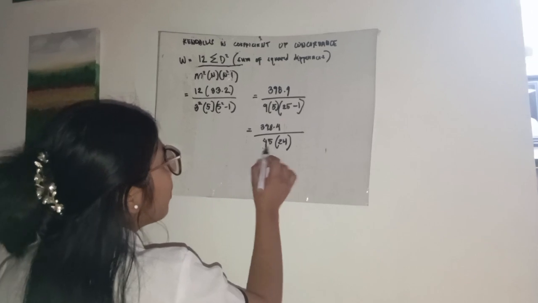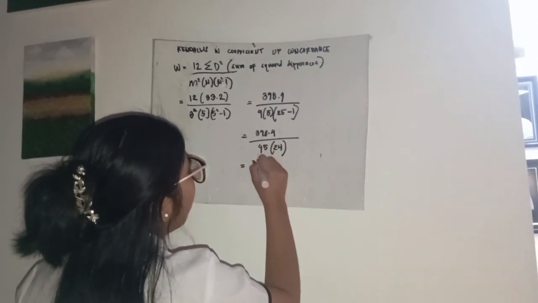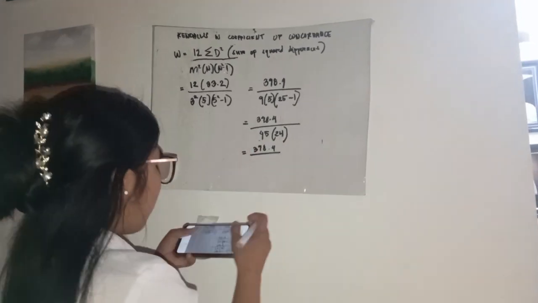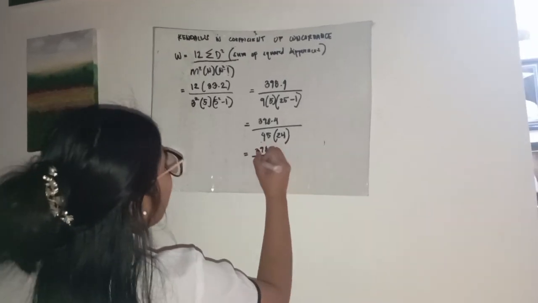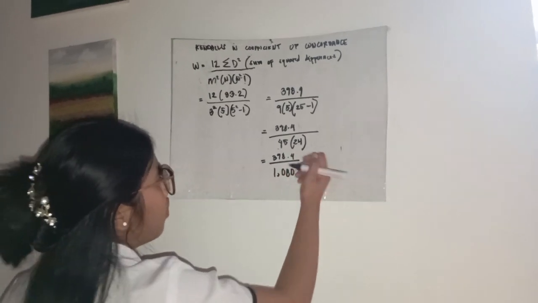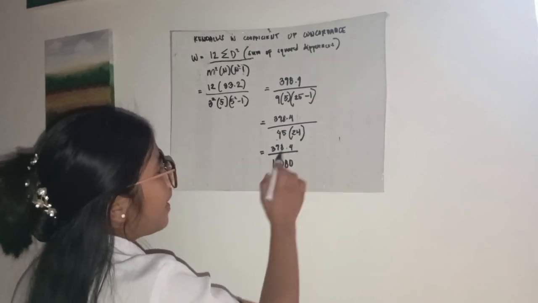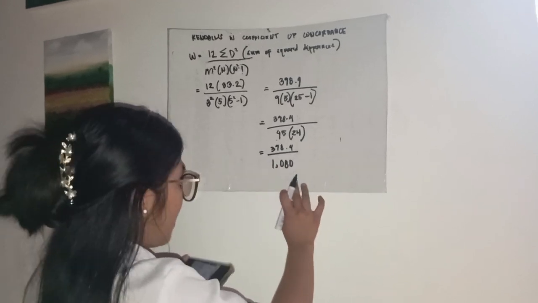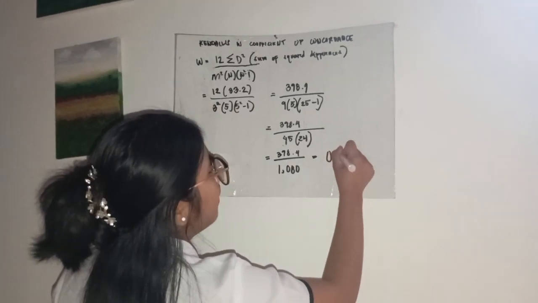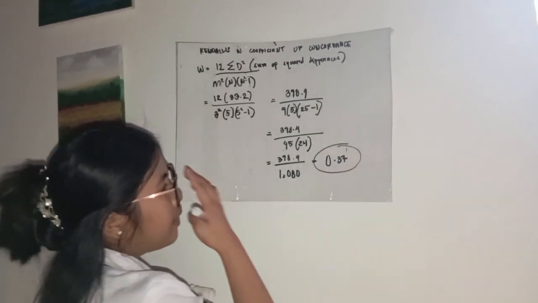Ngayon, isa-solve natin tong nasa baba ulit. So, copy the 398.4 and then 45 times 24 is equal to 1,080. So, kuhanin lang din natin yung total niyan. So, 398.4 divided by 1,080 is equal to 0.37. So, we have total of 0.37.